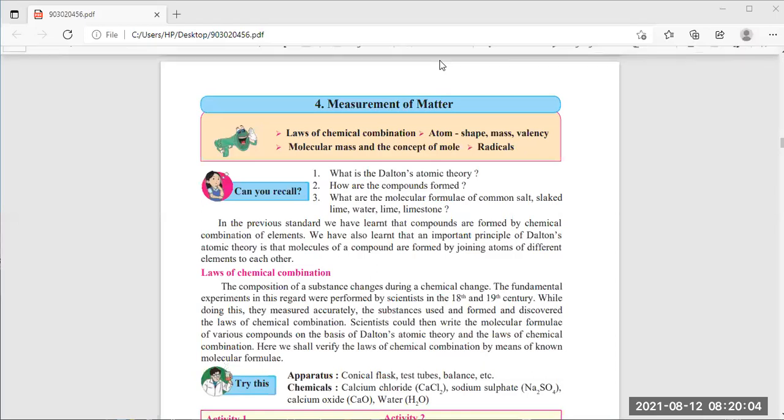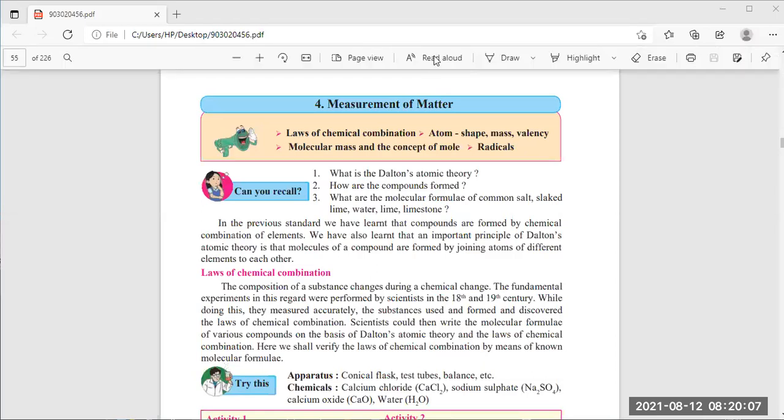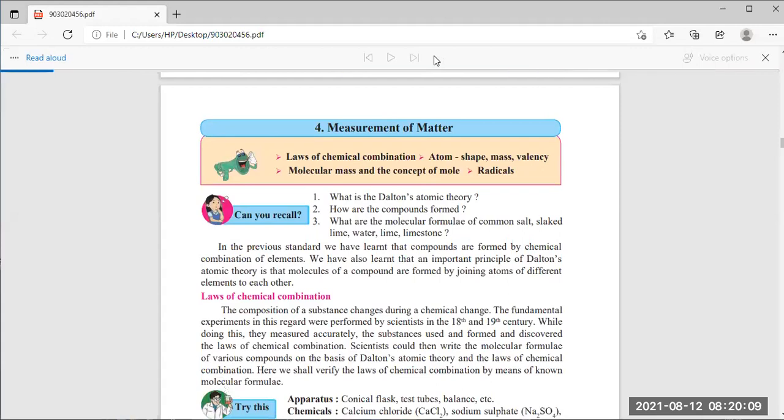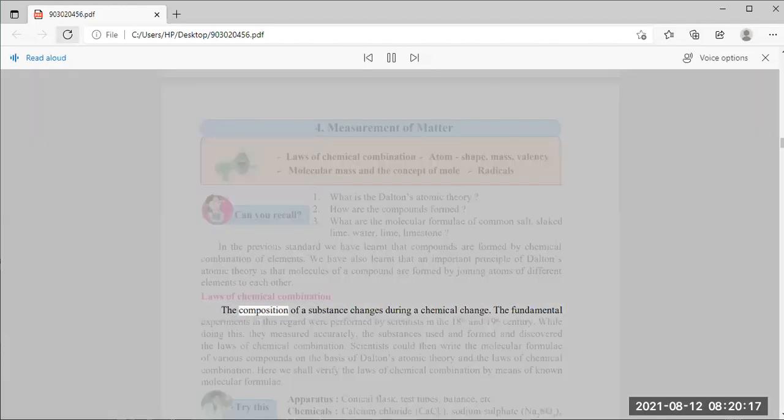Okay. Now we have to think about the next topic, the laws of chemical combination. Before that, are you able to see my screen, or are you getting any problem? The composition of a substance changes during a chemical change. The fundamental